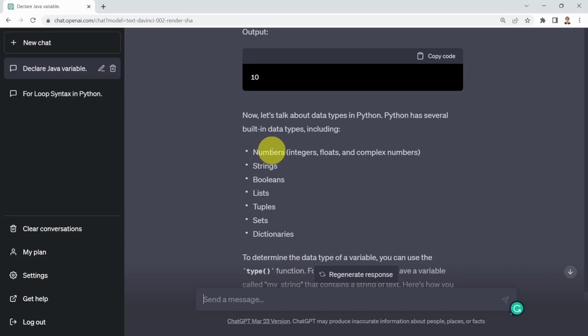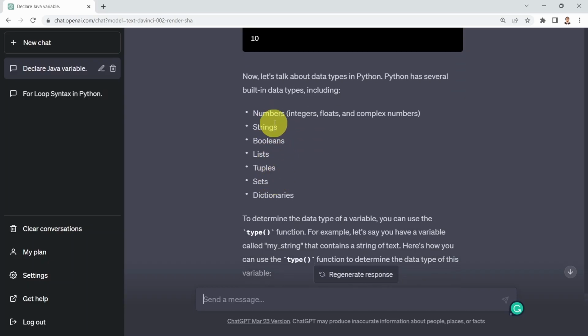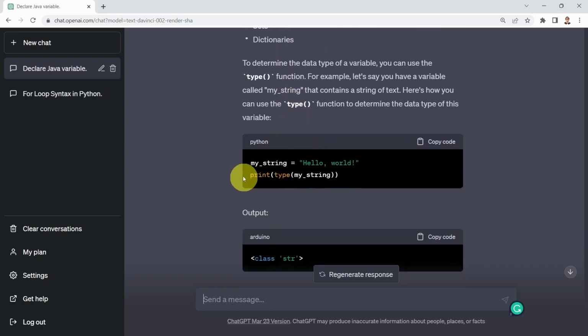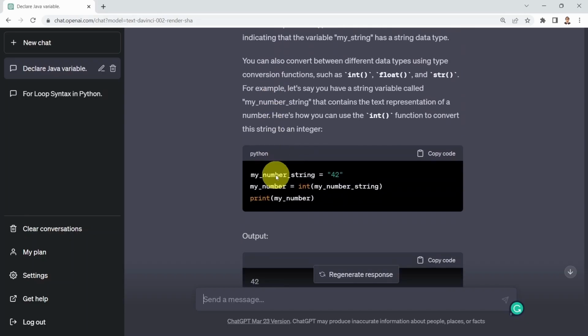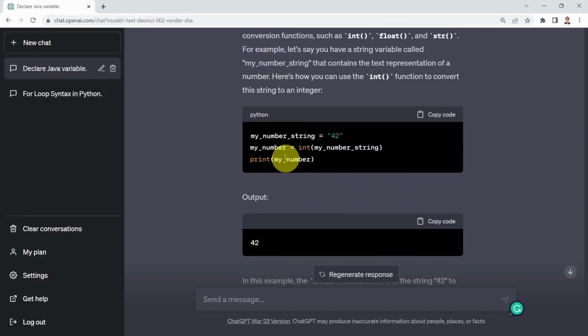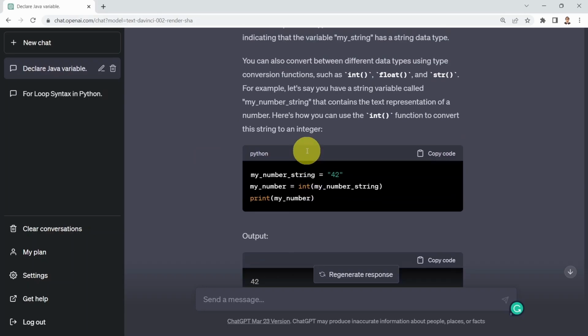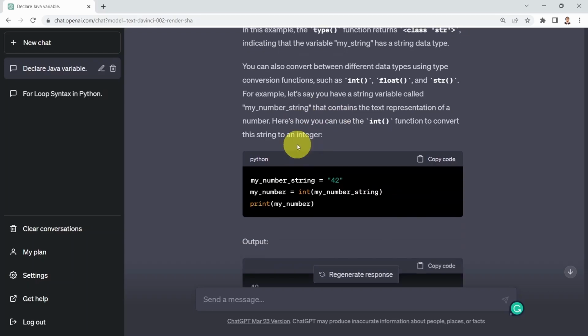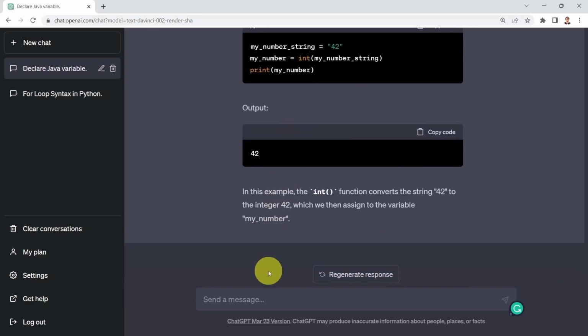Now let's talk about data types. Well, we have multiple data types in Python. We have numbers, strings, booleans, lists, and so on. And it's telling you an example here of a Python string, how you can print that string. And you can go ahead and see another data type. Here it shows the int data type, the integer data type. It's also showing you the type casting, how you can convert from one data type to another. It's again pretty amazing.